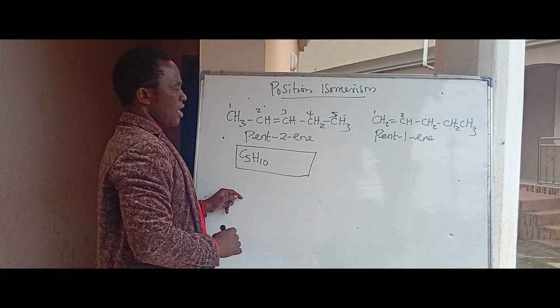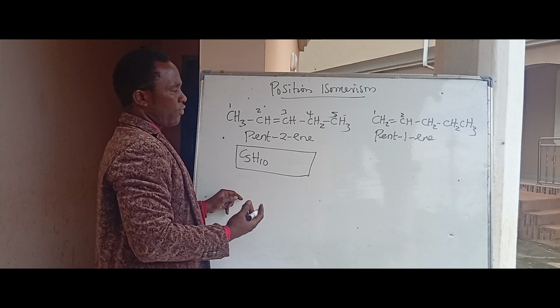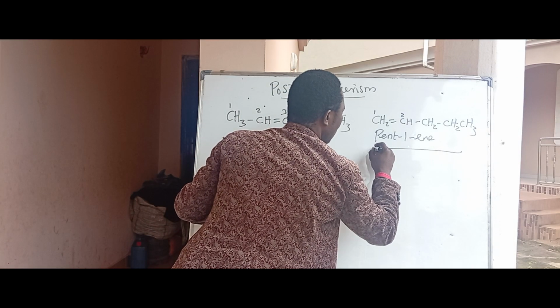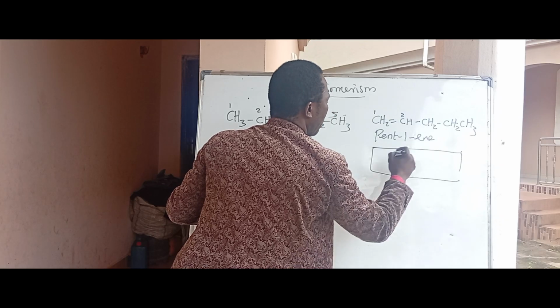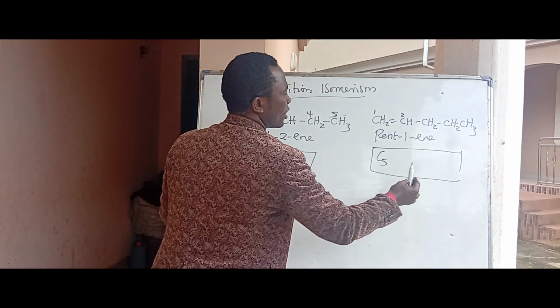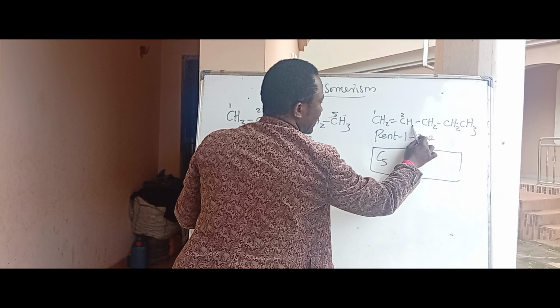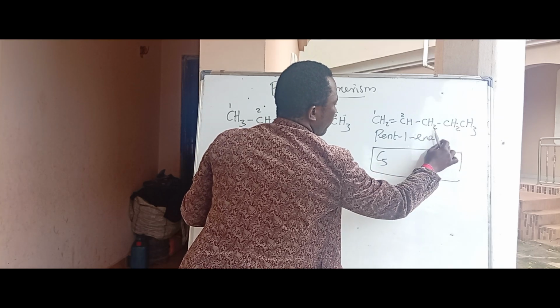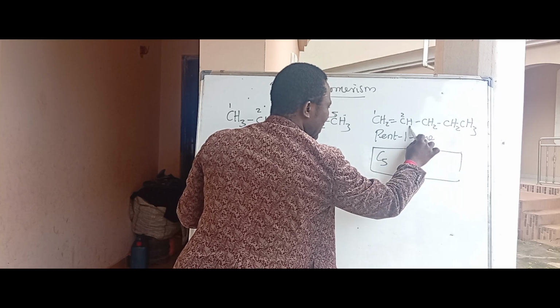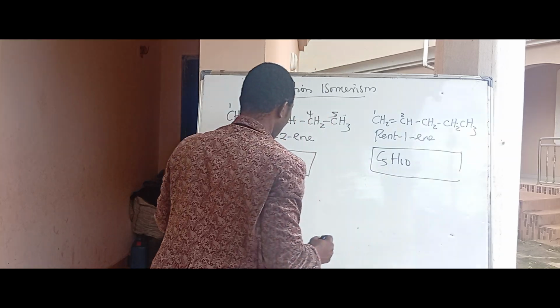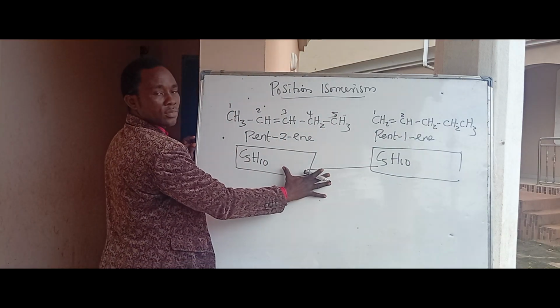Now if you look at this, you find out that the molecular formula is also how many carbon? 5, C5. How many hydrogen? 5, 7, 8, and 10. That is H10. So you can see two of them here.